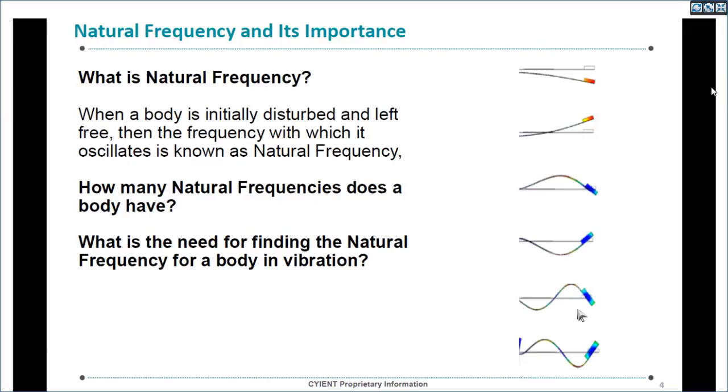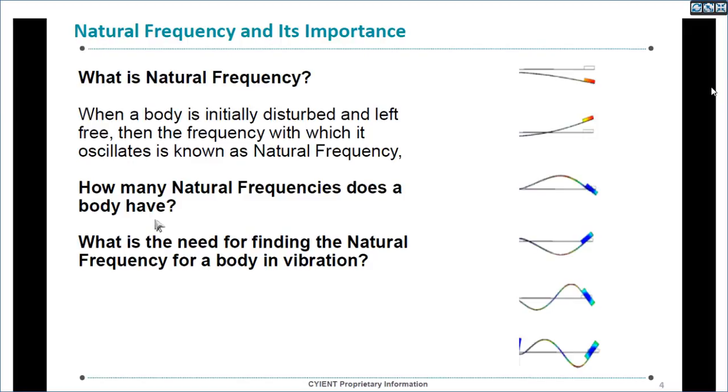So what exactly is natural frequency? It's when a body is initially disturbed and left free, then the frequency with which it oscillates is known as natural frequency. One of the important questions: how many natural frequencies does a body have? The second question is, what is the need for finding the natural frequency of a body in vibration? These two questions are very important from a stress perspective.